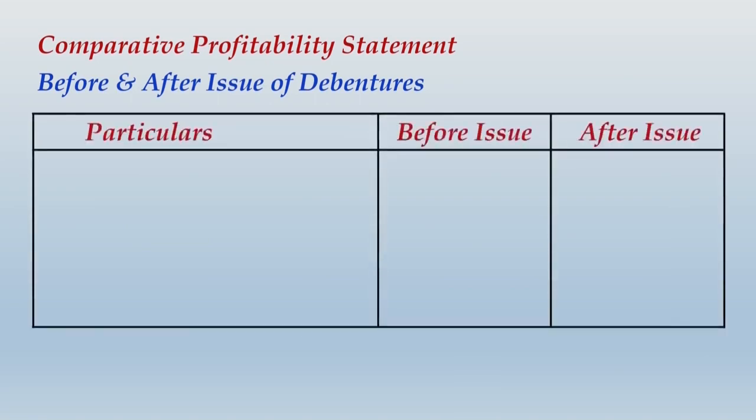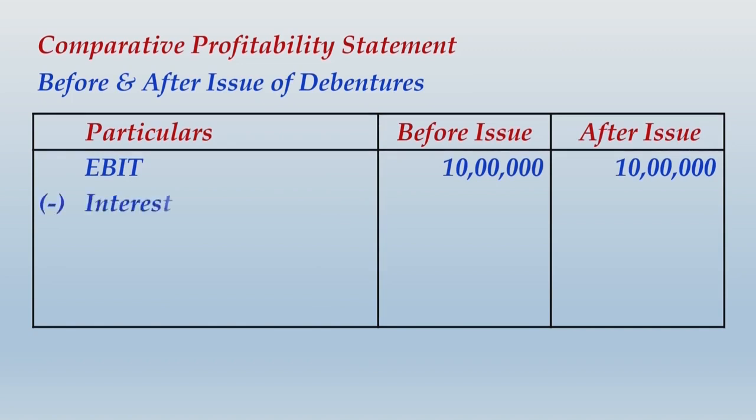So we have particulars and then two columns, before issue, after issue. We begin with EBIT. From EBIT we subtract interest. So before issue there was no interest paid by this company, but after issue company will have to pay rupees 2 lakhs of interest.